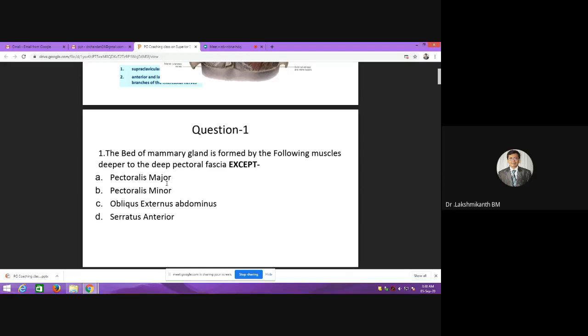If you remember, pectoralis minor will be deeper to pectoralis major, but it will not be deeper to deep pectoral fascia. It will be almost related to pectoralis major, not the deep pectoral fascia. So that is the key. Whenever you read any question, you have to be very careful about the key point, so that you don't miss out or get distracted by the answers. So we'll go through the breast region.